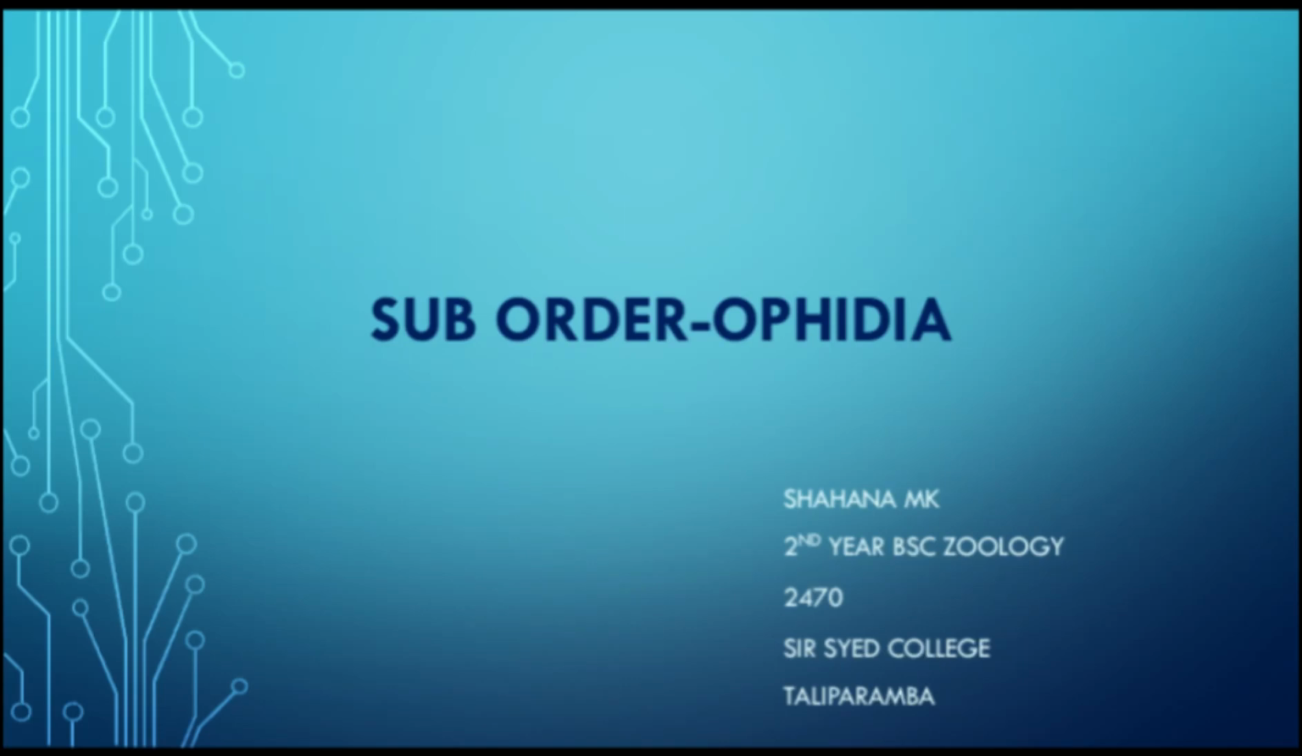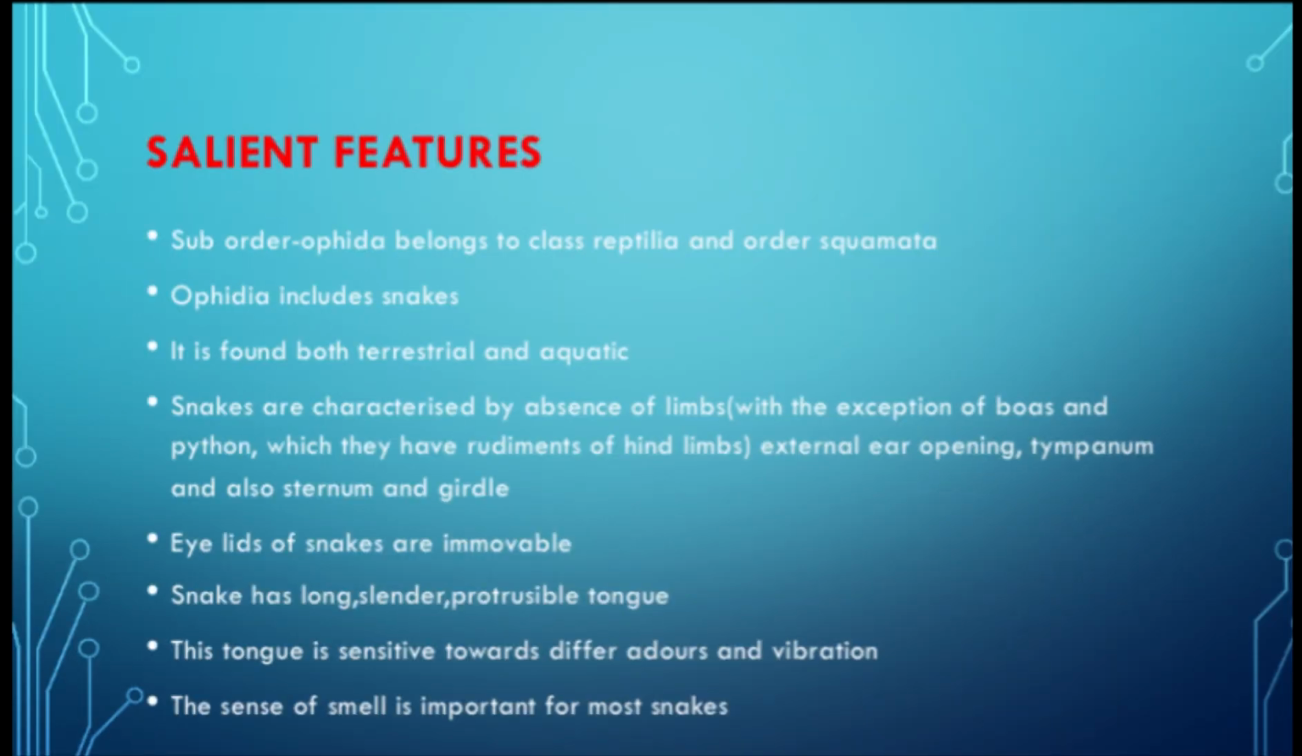I am talking about subclass Ophidia. Salient features. Subclass Ophidia belongs to class Reptilia and order Squamata. Ophidia includes snakes. It's found both terrestrial and aquatic.